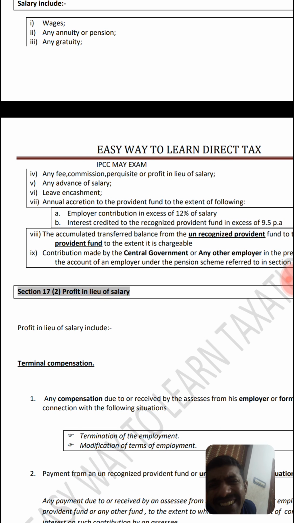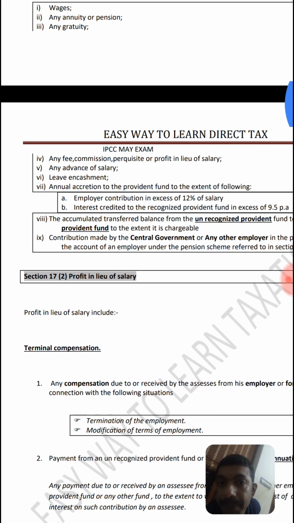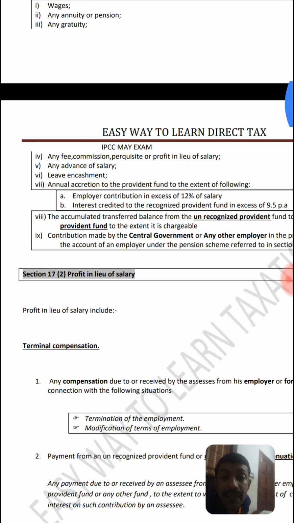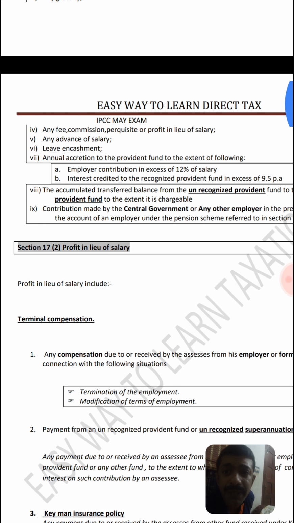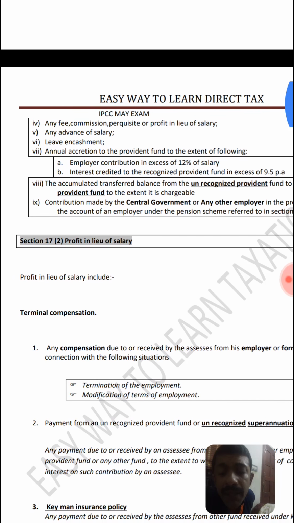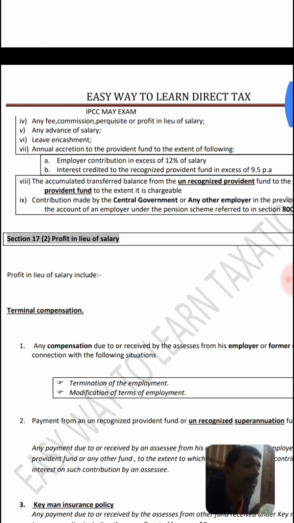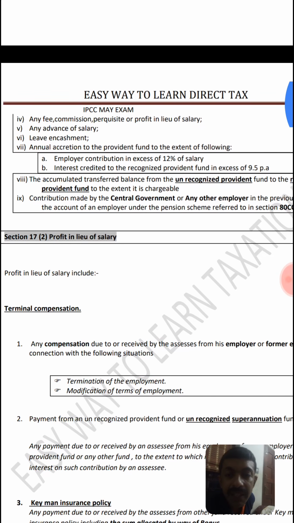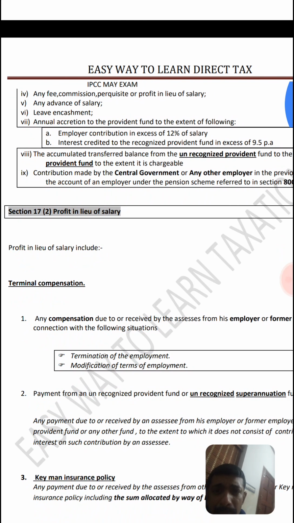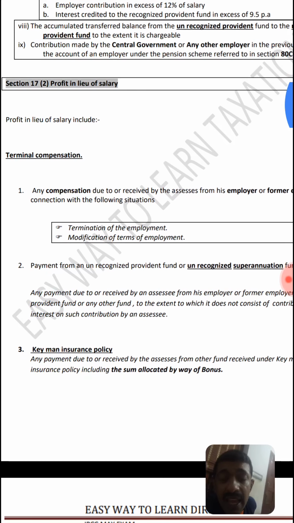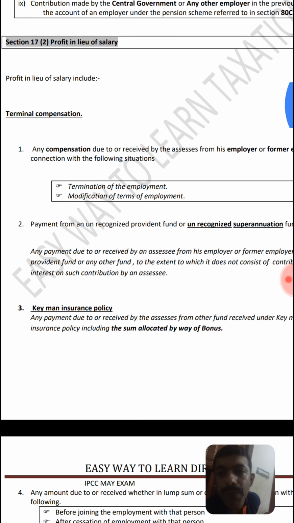Then other incidental payments from employer to employee: any fee, commission, perquisite, profit in lieu of salary, advance salary, arrear of salary, leave encashment of salary, then provident fund, credit to the provident fund, employer contribution in excess of 12%, interest above 9.5%, then the transfer to the provident fund.